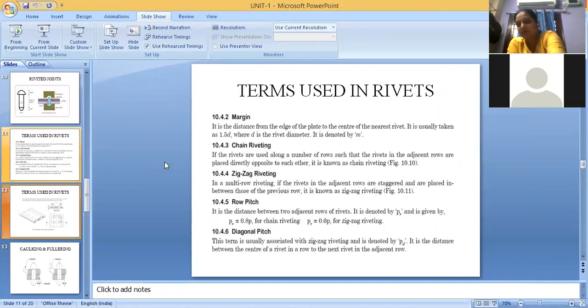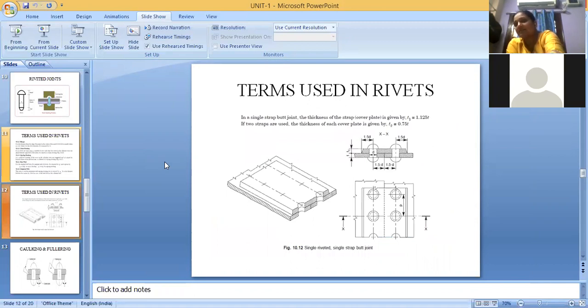You have some formulas in the figure also. The thickness of the plate is 1.125T, and if you have two straps, the thickness of the cover plate is T2 equals 0.75T. Just remember these formulas which you are seeing in this slide.